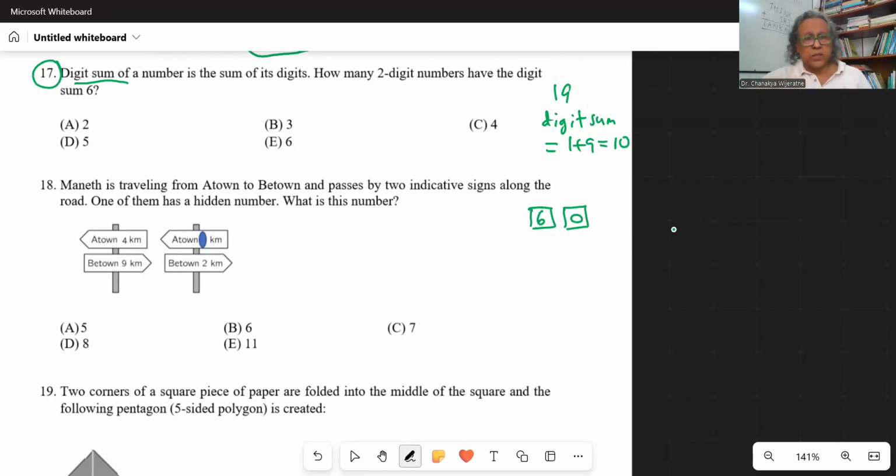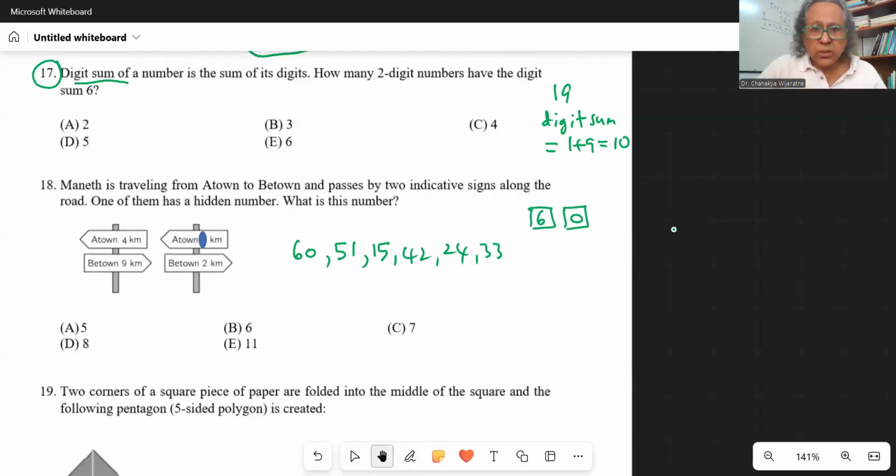So we have 60. Now don't even think about 06. It's not a two-digit number. And then 51, 15, and then 42, 24, and then 33. Those are all the two-digit numbers with the digit sum 6. So the answer is 6.